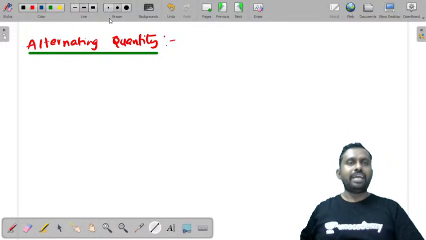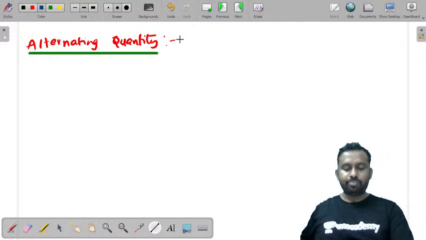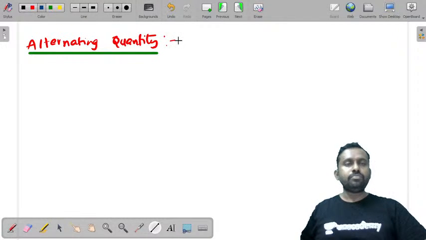Some of the students were asking me about the clarity of the screen. I request you to click on your screen and see there are 3 dots on the right top corner. If you click that, there will be a pop-up, and in that you need to click on the quality and set it to 480p so that the screen is more clear for you. Hi sir, good evening. Good evening, SR Srinivas.